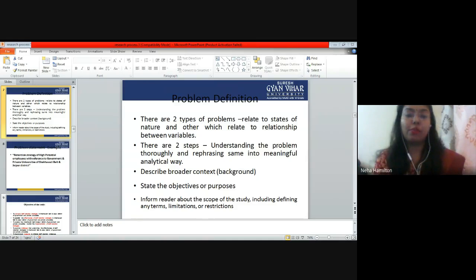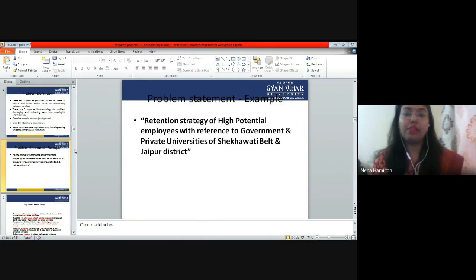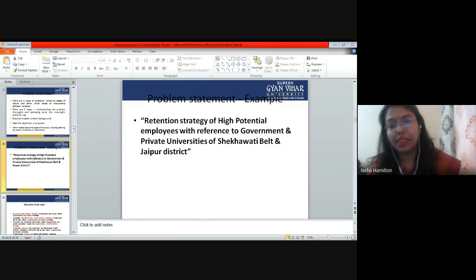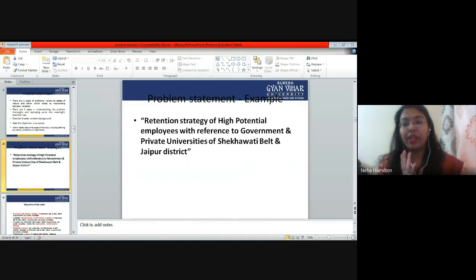I have given you an example also. Let's go to that slide in which an example is written. So here is an example of a problem statement. What is the problem statement? Retention strategy of high potential employees with reference to government and private universities of Shekhawati belt and Jaipur district. So what are we studying? We are very specifically rephrasing the problem. The basic research problem is that we are studying the retention strategy.